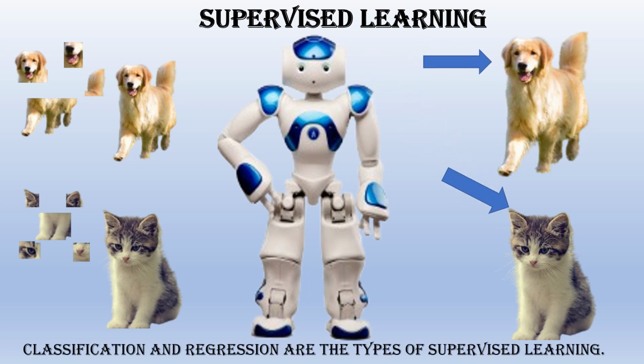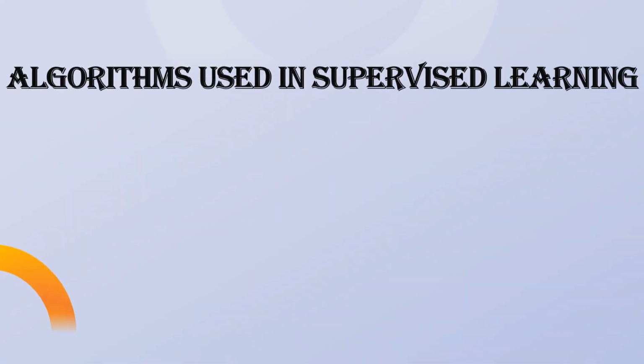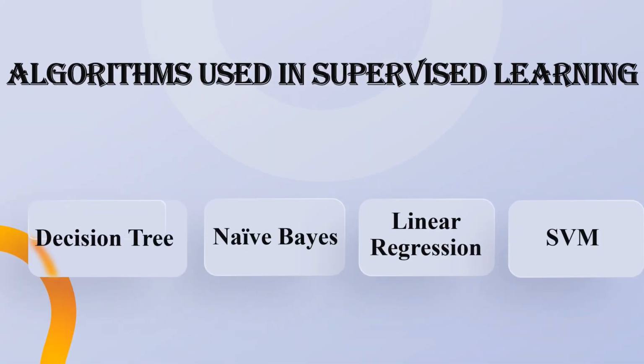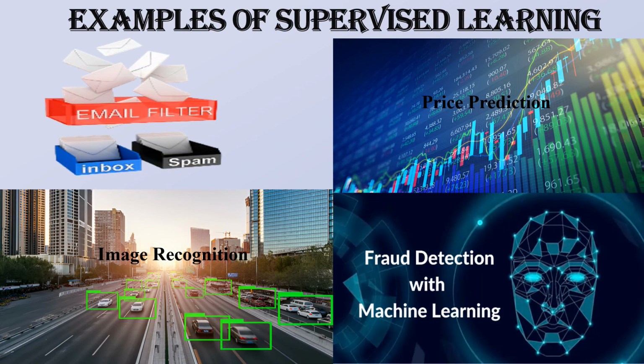Classification and regression are the types of supervised learning. The most popular algorithms used in supervised learning are decision tree, naive Bayes, linear regression, and SVM. Examples of supervised learning are email filters, price prediction, image recognition, and fraud detection.